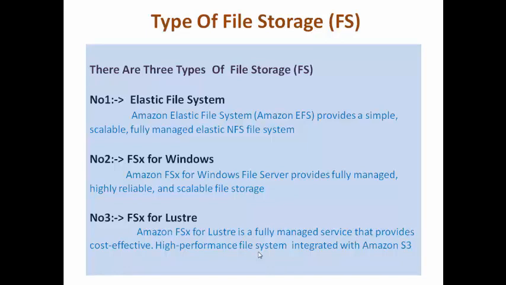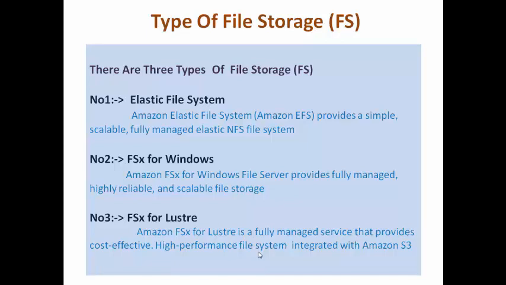So guys, these are the basic 3 types: Elastic File System, FSx for Windows and FSx for Lustre. FSx for Windows is particularly used for Windows and is scalable and highly reliable. At the same time FSx for Lustre is highly reliable, cost effective, and a high performance file system integrated with Amazon S3.